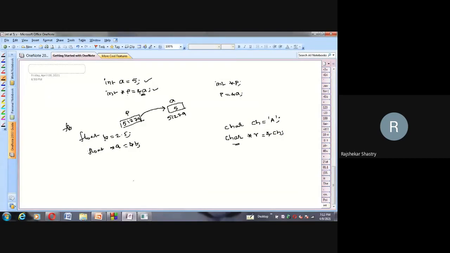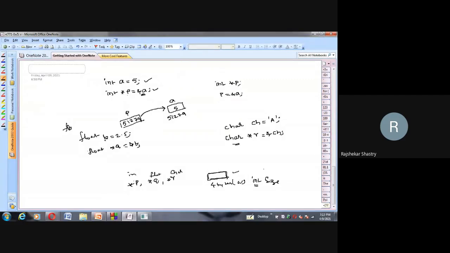So remember the final answer here. All the three pointers, what are they? P, which we declared as an integer, Q, which we declared as a float, R, which we declared as a character. All these three pointer variables hold how much memory? Integer size memory only. That means 4 bytes, if I talk about 32-bit. Or better say the answer is integer size. A pointer always takes memory to hold the address which is of integer size only.